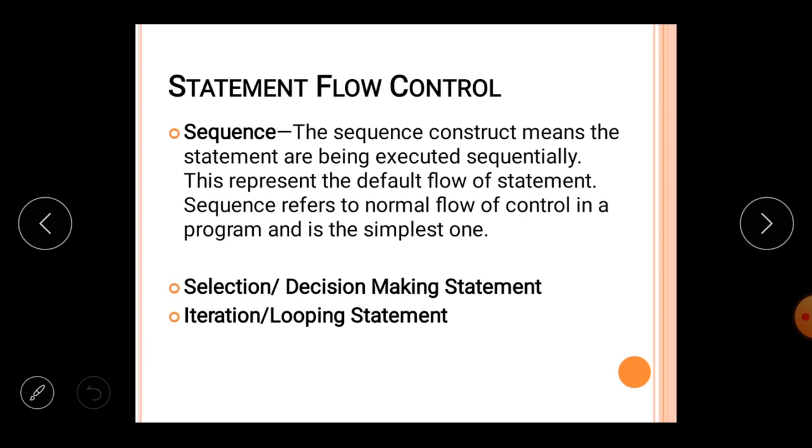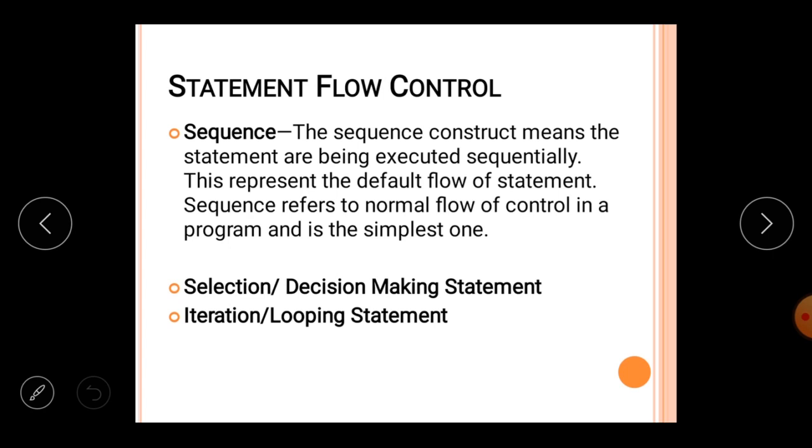When the program is executed in such a way, this type of control flow is called sequential control flow, and this is the default flow of statements. It means if you are not writing any decision making statement or looping statement, then this type of flow is called sequential flow. We will study in detail the decision making statement, which is simply the if statement, in which you take a decision, and next the looping statement, which we will also study.